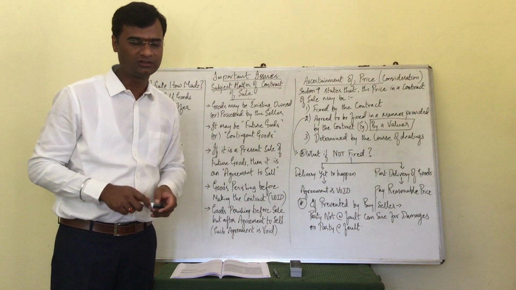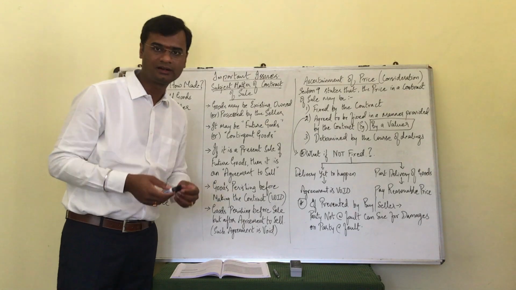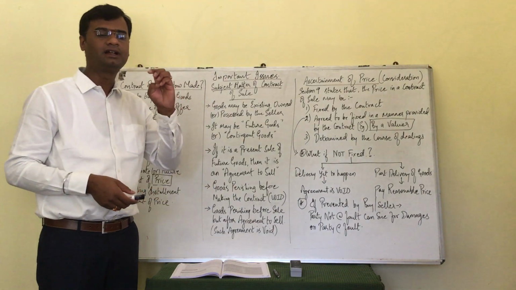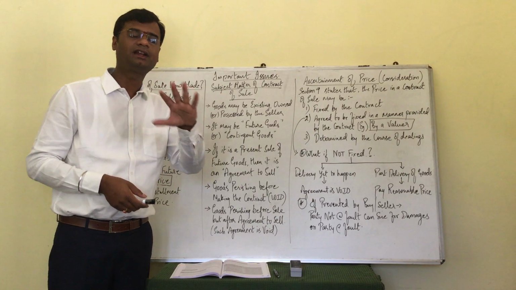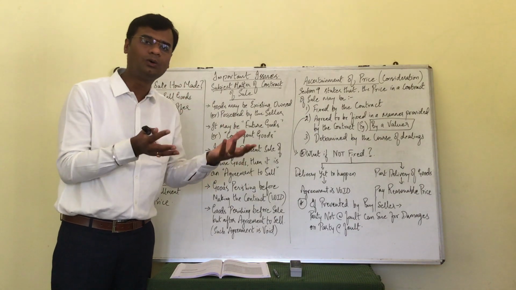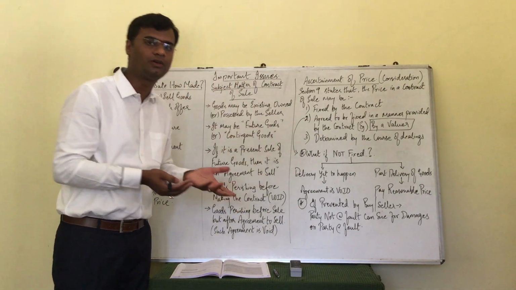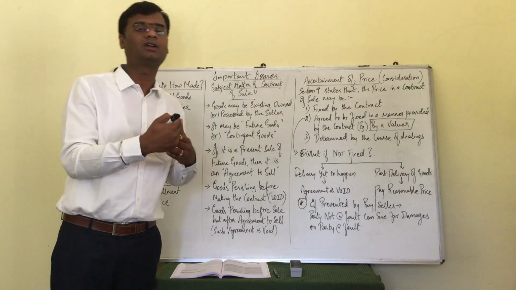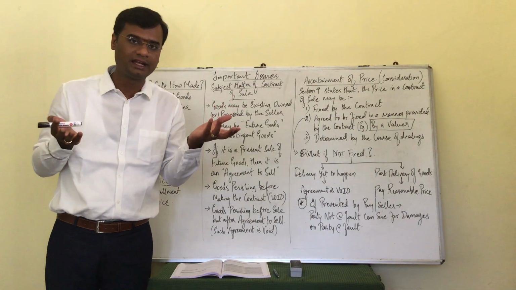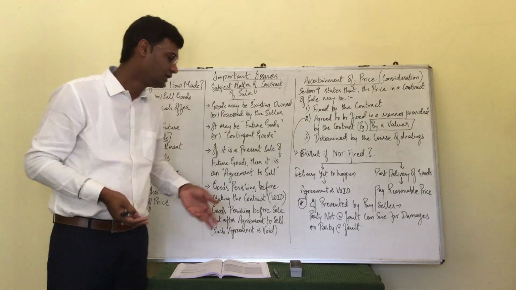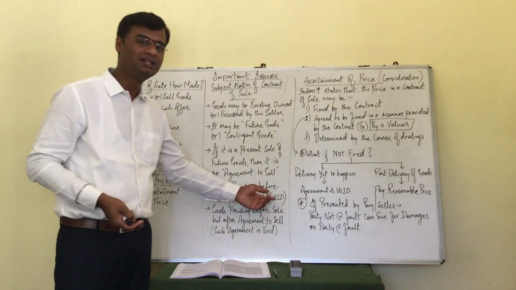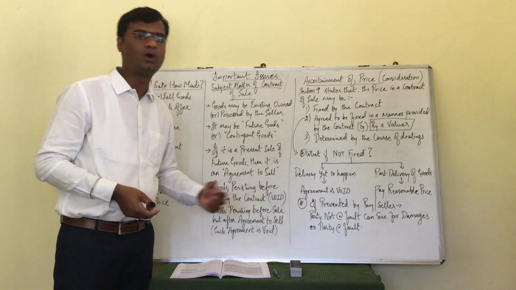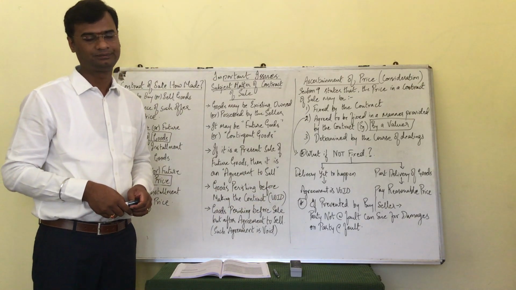Nobody can be held responsible here. Am I clear, my dear friends? When the buyer and the seller are unaware, they do not know that the goods have been perished already. After the goods have been perished, how can they enter into a contract of sale when the goods itself is not there? So basic common sense question. For that the answer is simple. Such cases are called void cases.